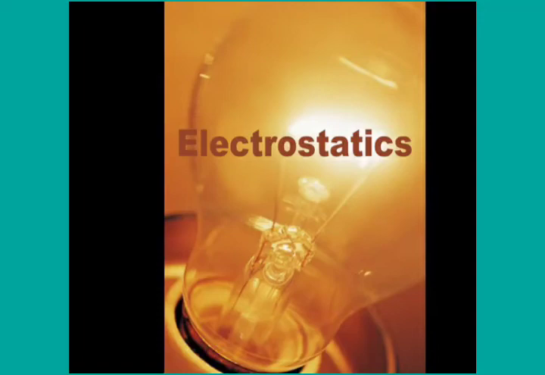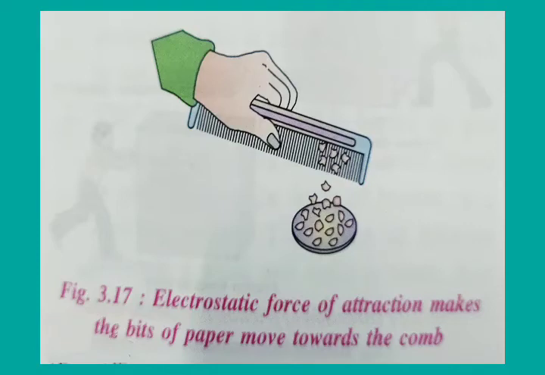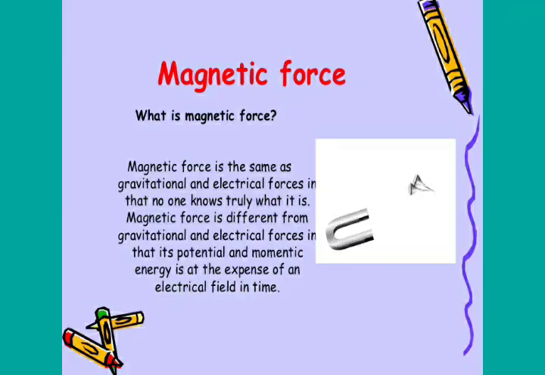Next is electrostatic force. Electrostatic force acts between two charged bodies at a distance, which either repel or attract each other. Unlike charges attract while like charges repel. If a plastic comb rubbed on dry hair is brought near small bits of paper, what will happen? We find that the bits of paper begin to move towards the comb, and this happens because of the electrostatic force of attraction between the unlike charges.